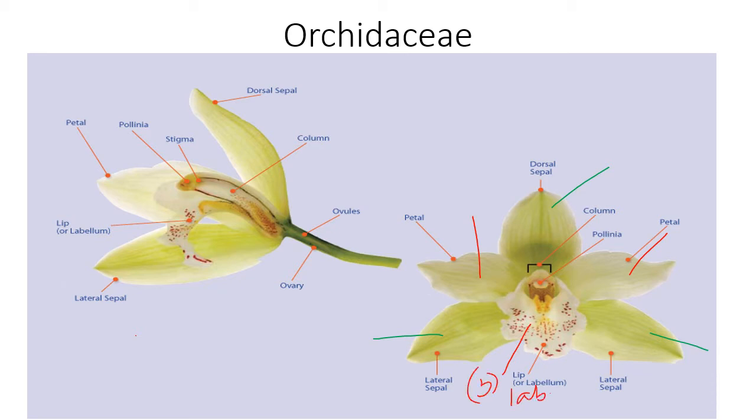called as labellum. This is called as labellum. Similarly, here you can see that this is one sepal, this is another sepal, and third one is behind, and here you will be able to see this petal. Another petal is somewhere here, but it is broken as this is longitudinal section, and this is labellum that you can see. So this is generally a structure of flower of the Orchidaceae.